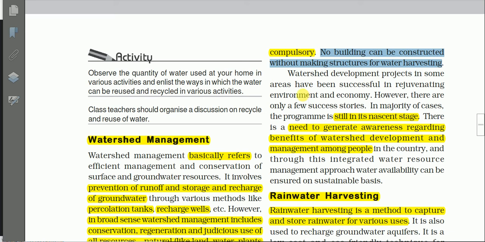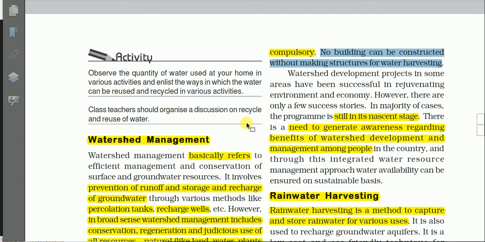However, about the success story, watershed development projects in some areas have been successful in rejuvenating the environment and economy. In some areas, the watershed management program is very successful in restoring the environment and the economy. However, in some other areas it is not successful.